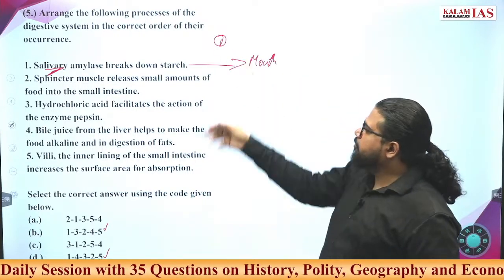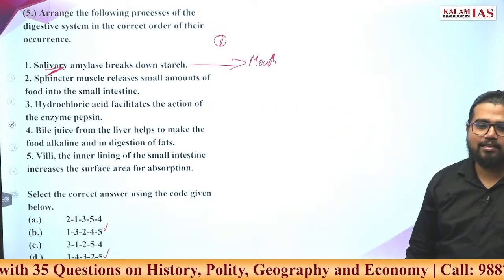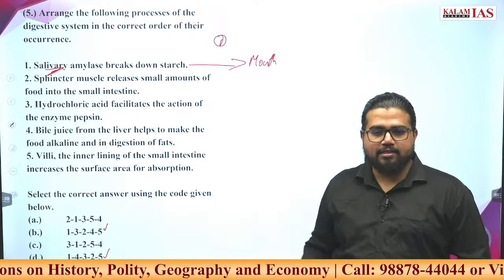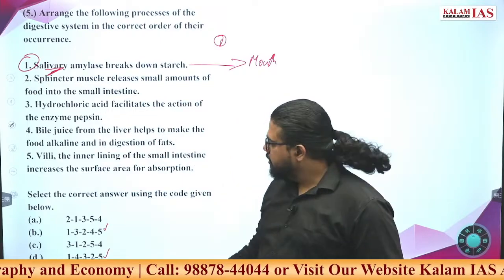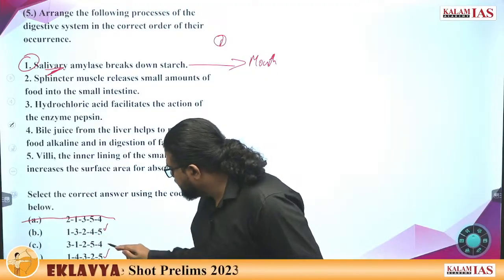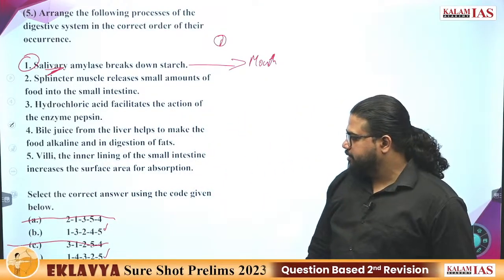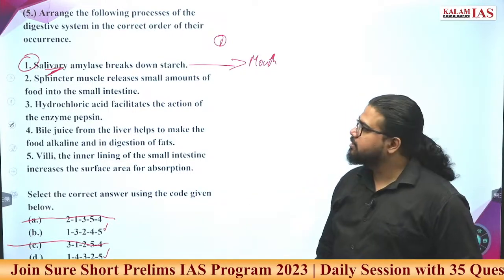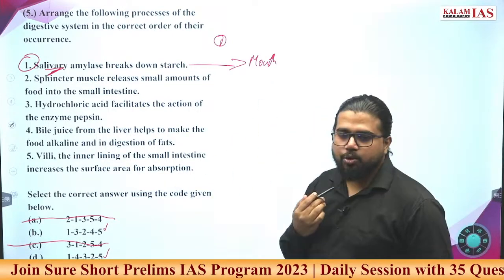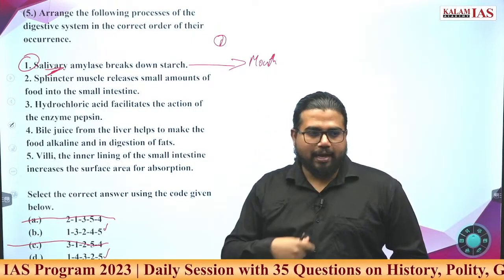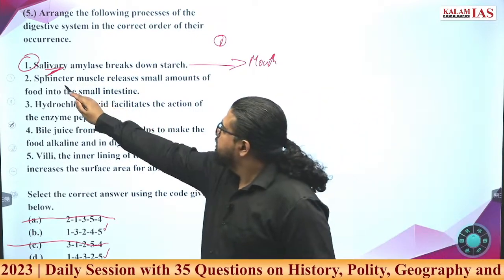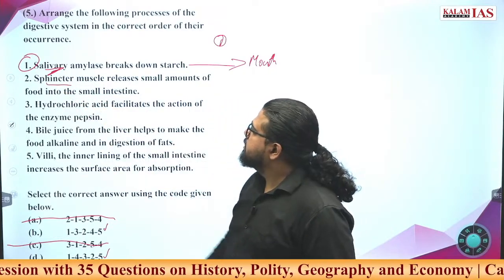So the digestive order we have to understand. The first process should happen in the mouth only. So 1 should be our starting point. Whichever option is not starting with 1, we already cut it off. Now we are left with 2 options. Now after the mouth, where is the food, what you eat, going? The pipe, or oesophagus.